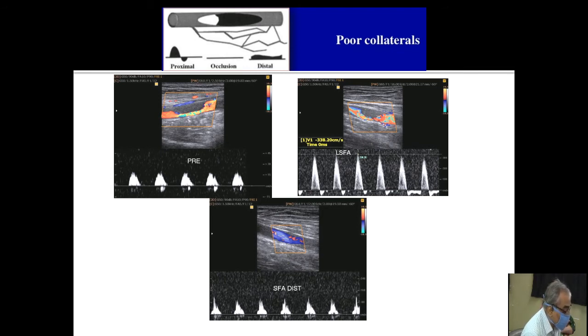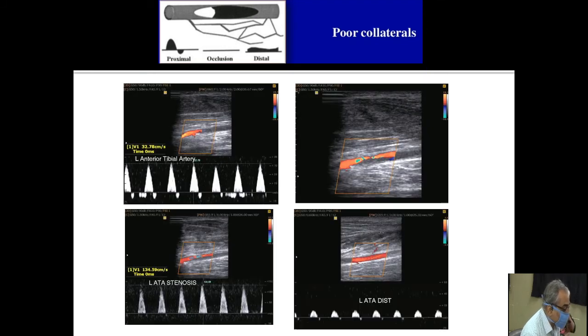And the distal femoral artery shows some turbulence in the spectrum, and there are only small systolic peaks. So all these things indicate there is a significant narrowing as well as poor collateralization. Such patients need more urgent treatment. Why is this required? Because there is significant ischemia, and these patients will have more severe symptoms.